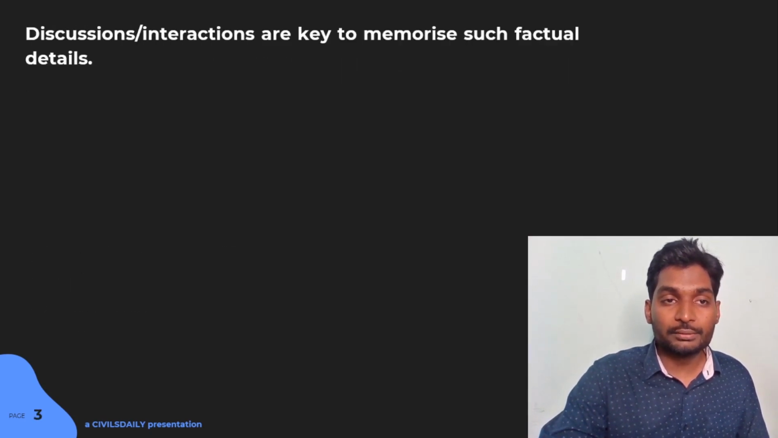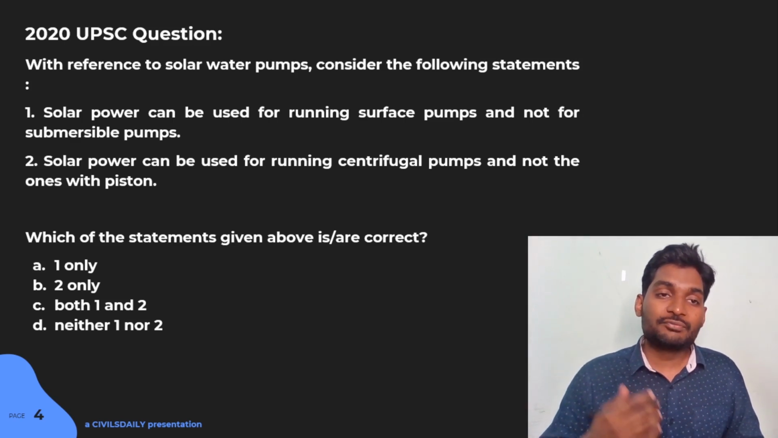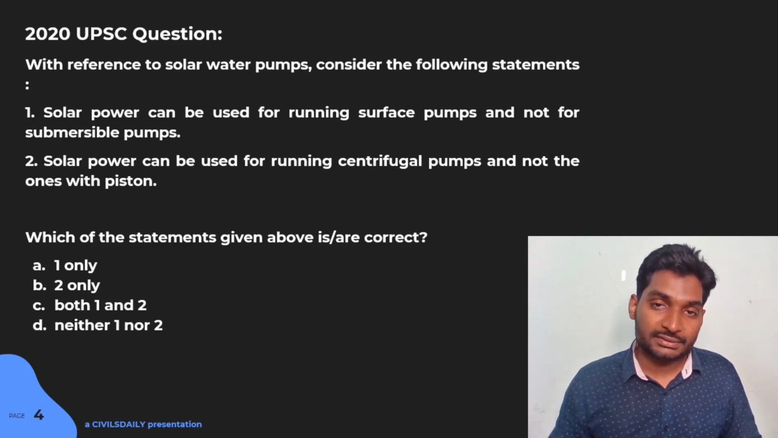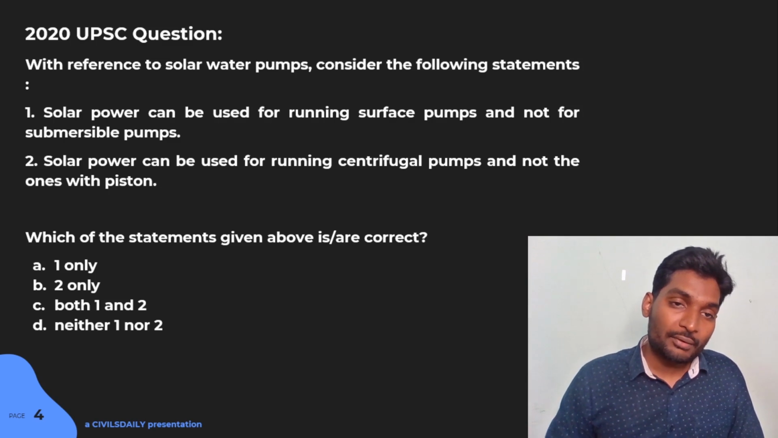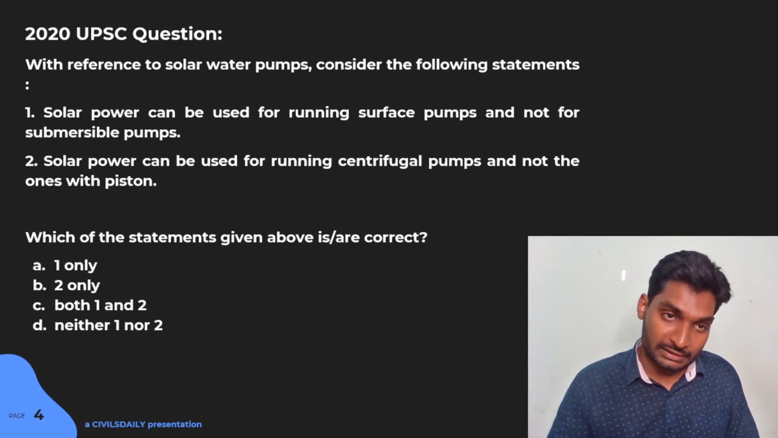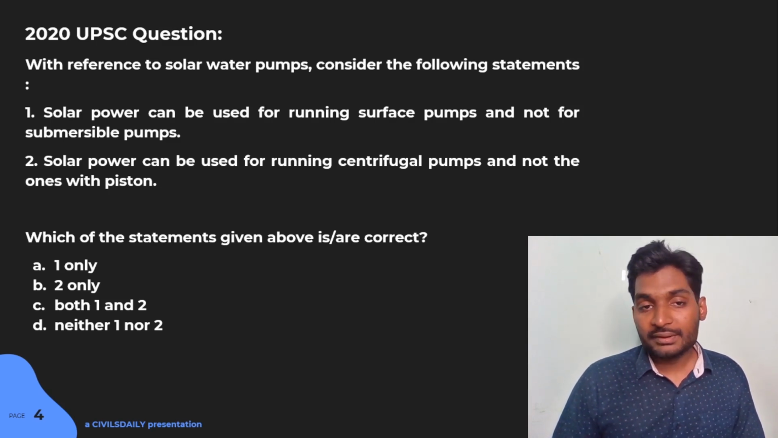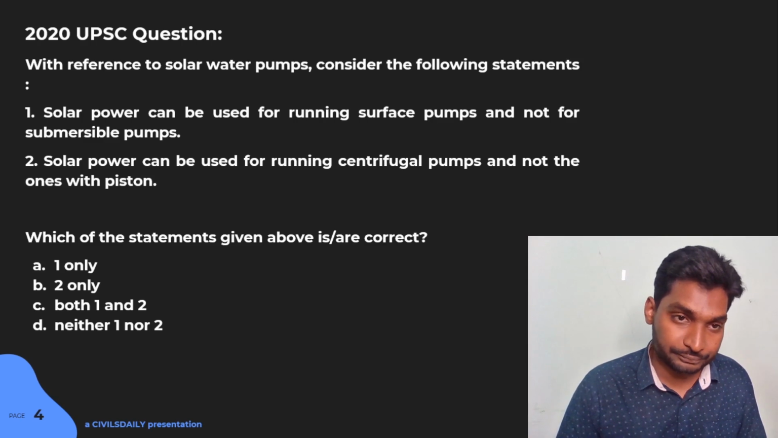Now let's move on to another 2020 UPSC question. It is with reference to solar water pumps. Consider the following statements. Statement 1, solar power can be used for running surface pumps and not for submersible pumps. Statement 2, solar power can be used for running centrifugal pumps and not ones with piston.